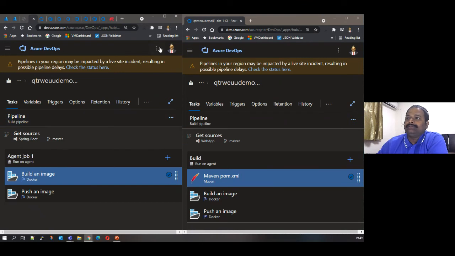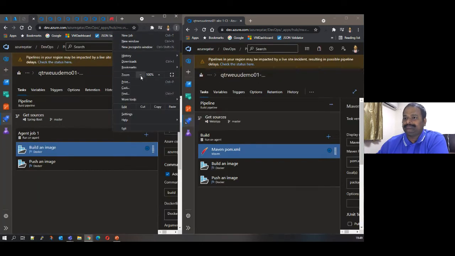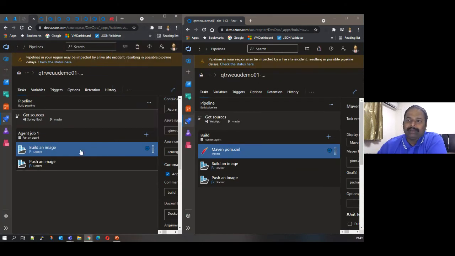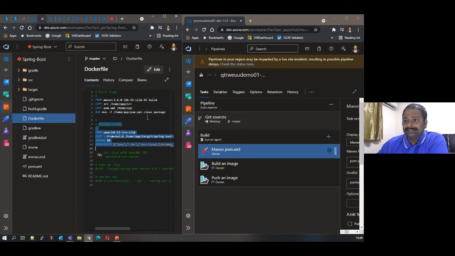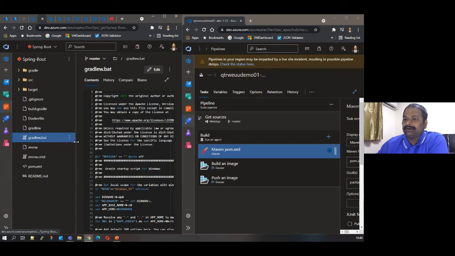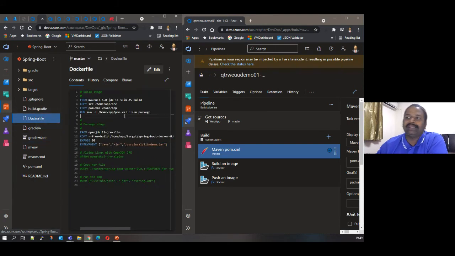So this pipeline, if you see here, we don't have a Maven task. Why don't we have a Maven task here? Since in the Dockerfile itself, we are doing the Maven packaging. So it is up to you how you are going to do your build, the building of images. There are ways to do it, whichever you are comfortable with.